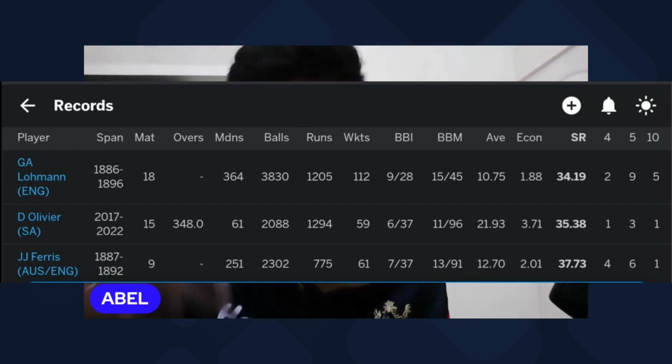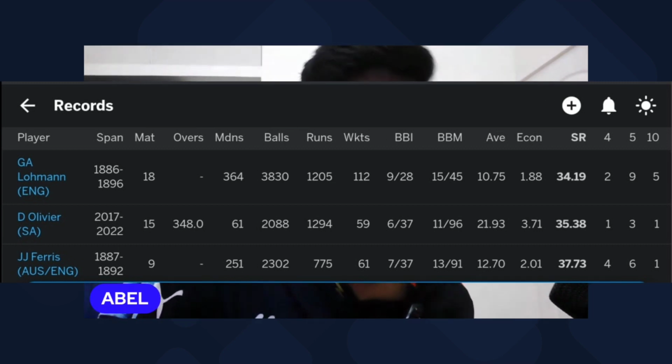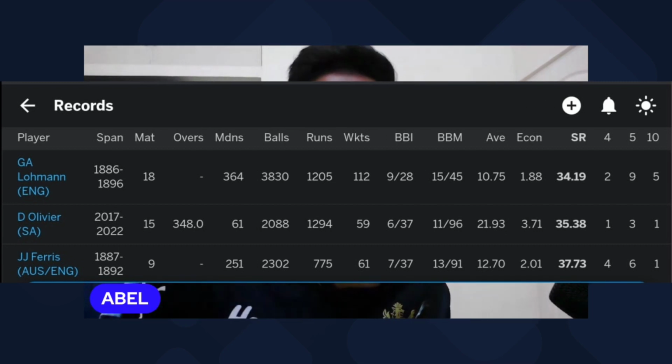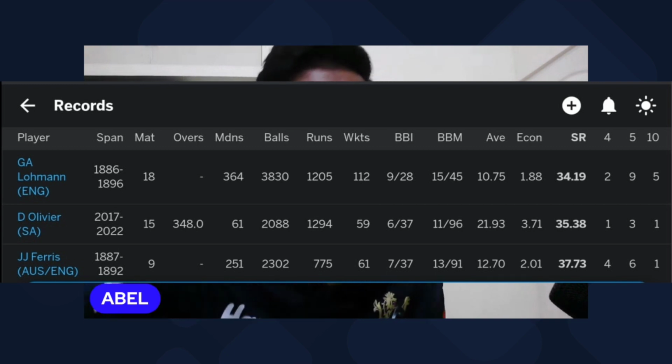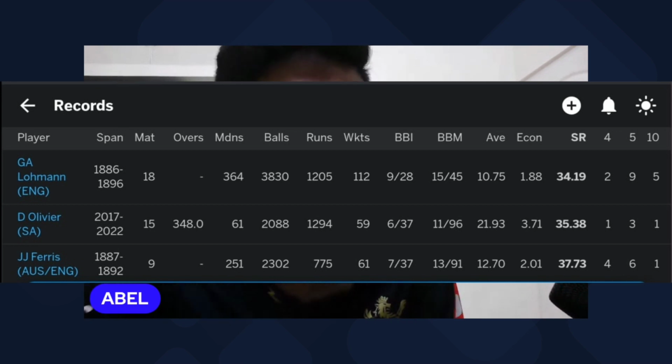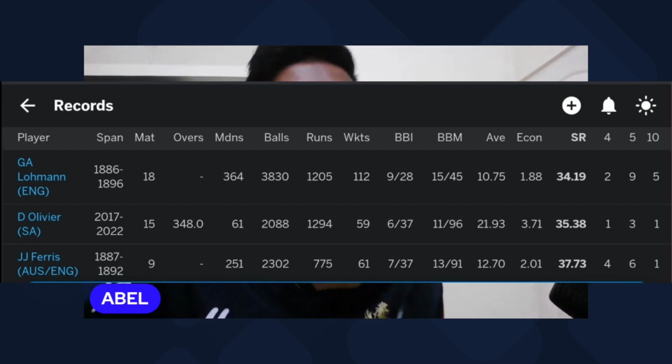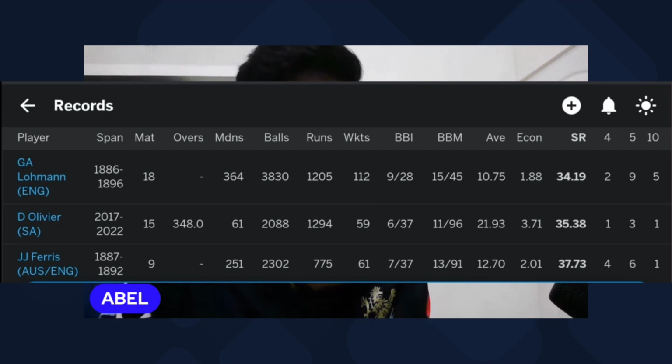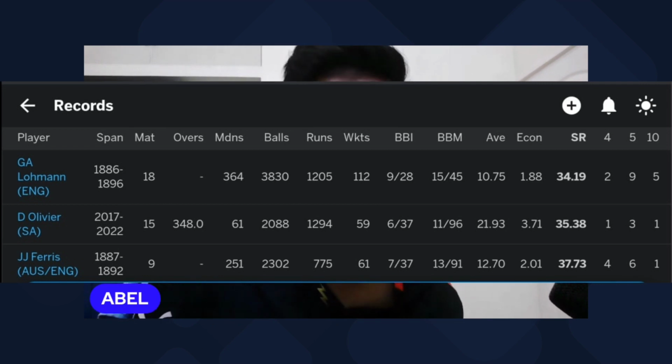and that's good enough if you're considering very low economy. For that matter, Dwayne Olivier used to just go at 3.7, and he used to pick up a wicket every 6 overs, which means he would be conceding 18 runs. You would be considering 18 runs to pick up a wicket. And if you look at his bowling average as well, it is 21 runs conceded to pick up a wicket. That is a very good stat to have if you are a bowler, 21 runs conceded to pick up a wicket in 6 overs, and that is a very decent stat.